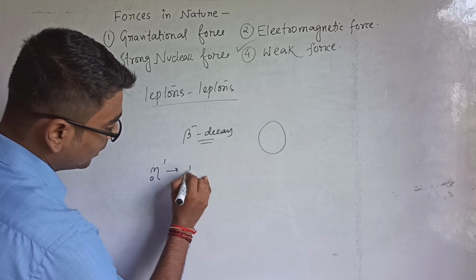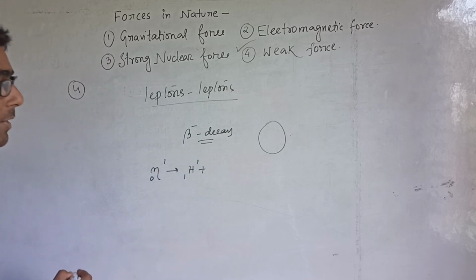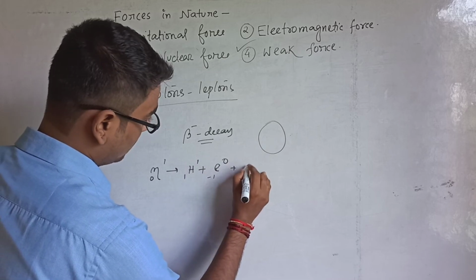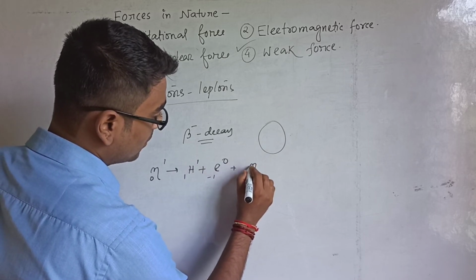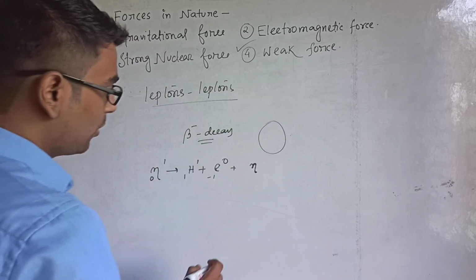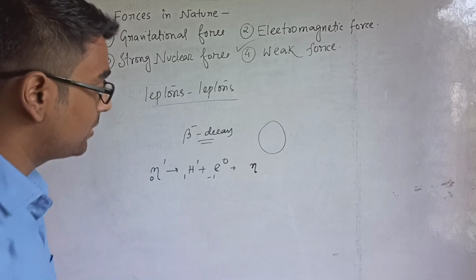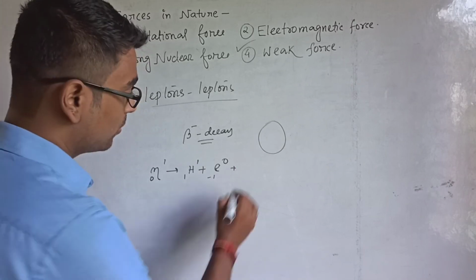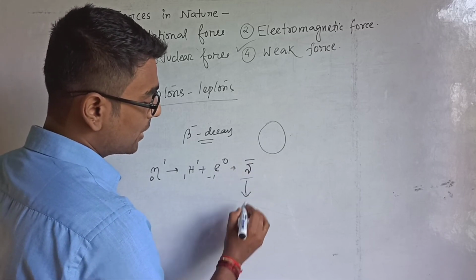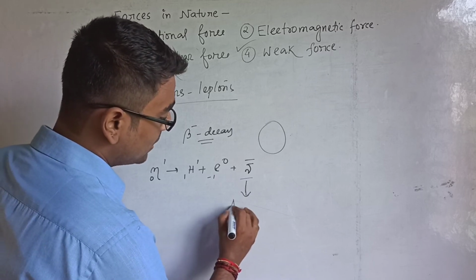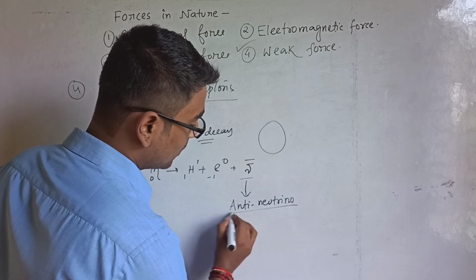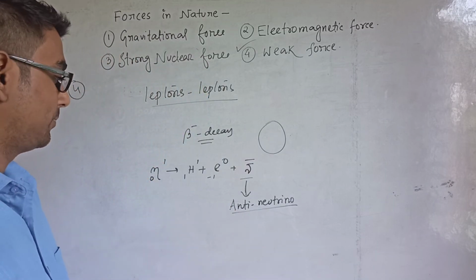Neutron, 0 1 n, turns into proton, 1 1 H, plus electron, 0 minus 1 e, plus one elementary particle named neutrino, or we can write it by the symbol nu, nu bar. Here it is neutrino, and the contradictory particle is known as antineutrino, which is a chargeless particle.